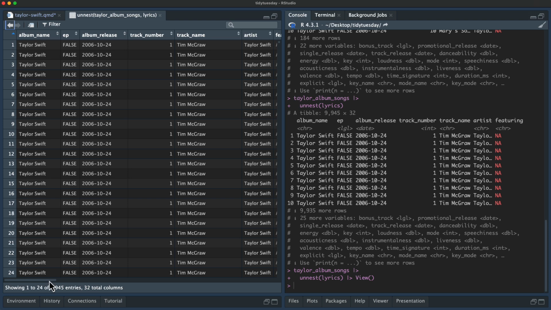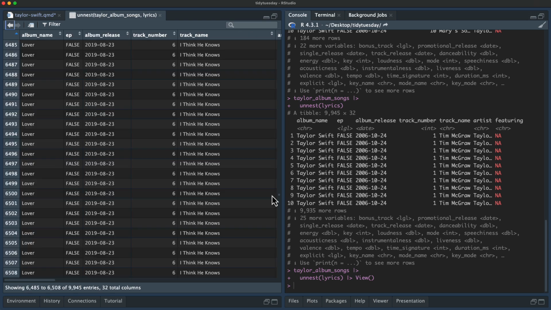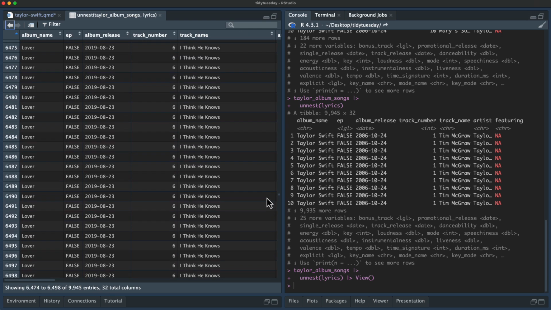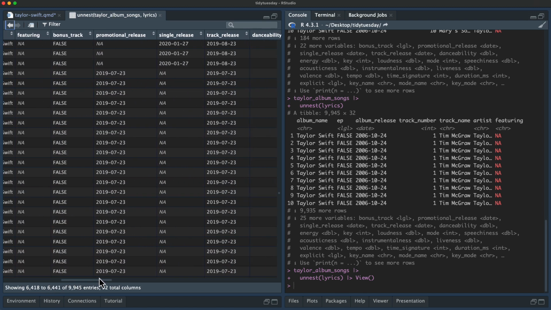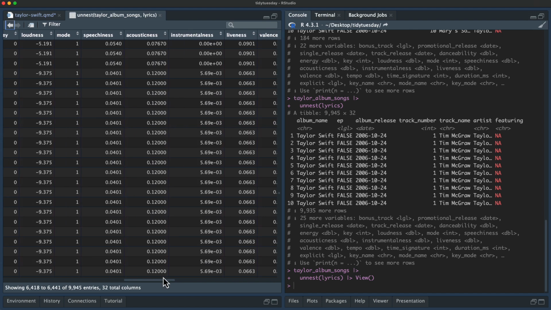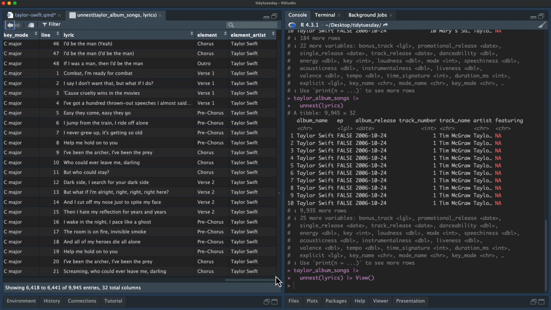So if we go over here, this is all track number. Let's go down somewhere. So here is Archer. And if we go over here, we have one row per line of lyrics like this. So we've reshaped the data a little bit.